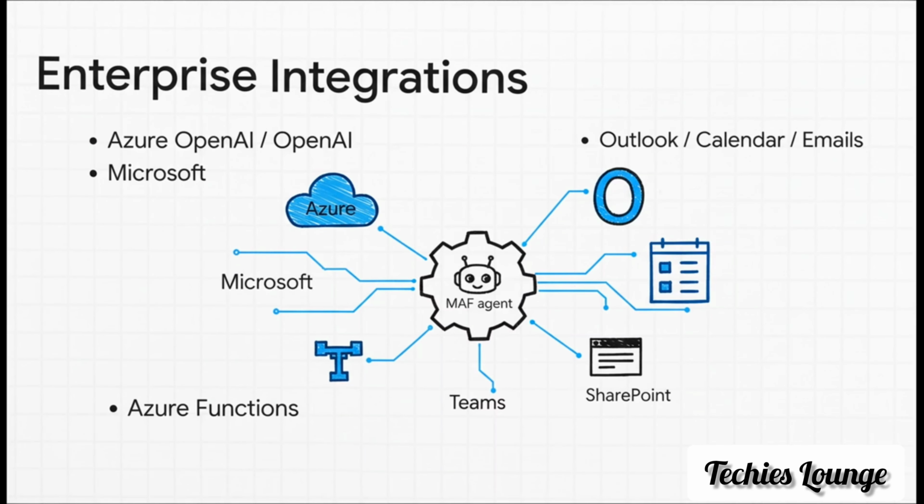Now, if your company is already deep in the Microsoft world, this is a game changer. MAF is built from the ground up to connect seamlessly with things like Azure OpenAI, Microsoft Graph, and all the tools your team already uses every single day. Outlook, Teams, SharePoint. A ton of that painful integration work is just done for you.